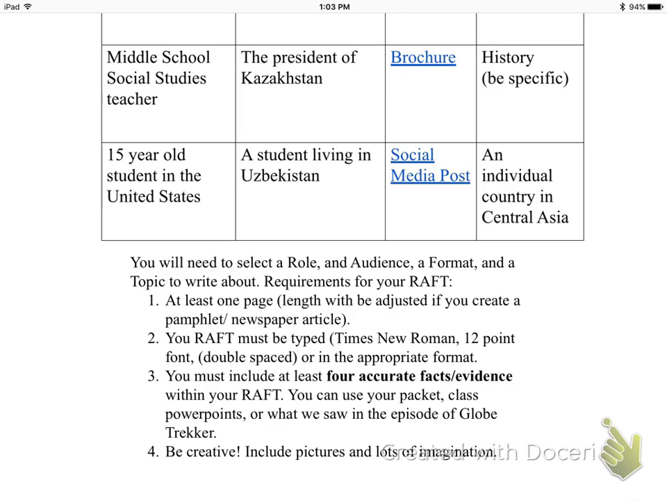Remember, be creative, especially if you're doing something like a brochure, put lots of pictures in there. If you're talking about culture and you're going to give this to the President of Kazakhstan and you're a 15-year-old student in the United States, you'd want it to be informational. You'd want it to look nice.